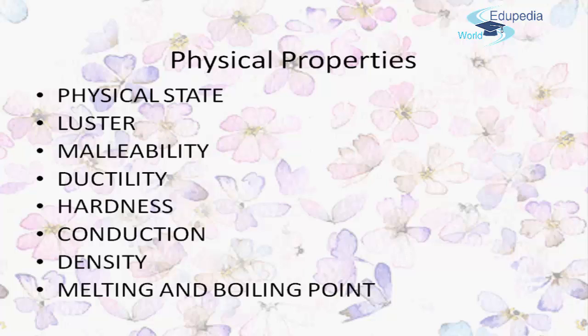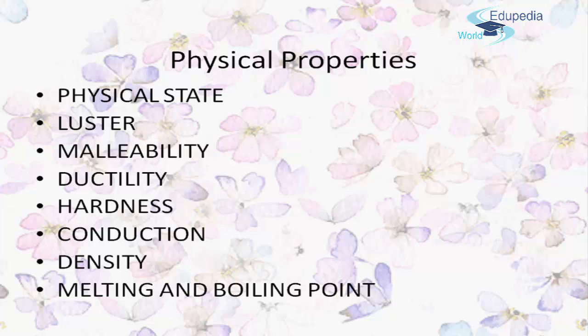Hardness: we shall learn the variation of the hardness of the elements in the periodic table with respect to groups and periods. Conduction: we are going to learn about the thermal and electrical conductivity of an element, and also the variation of conductivity in the periodic table. We shall also discuss density, that is how dense the element is, which makes the element heavy.